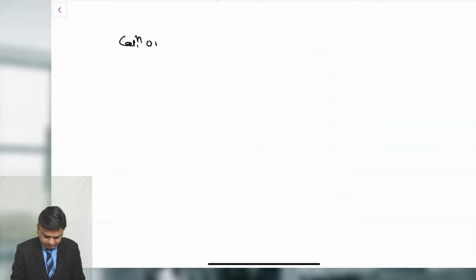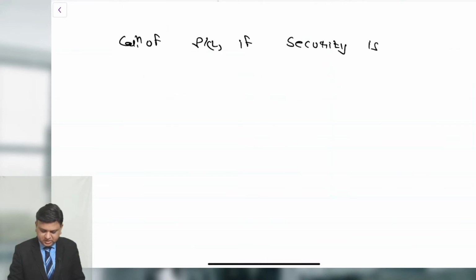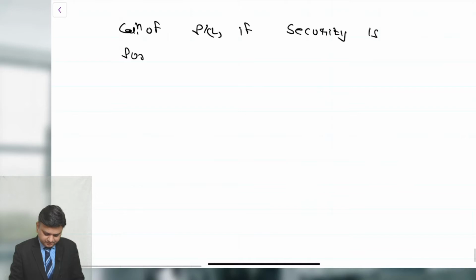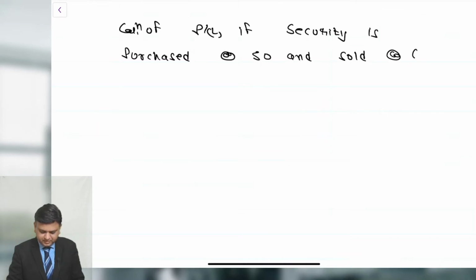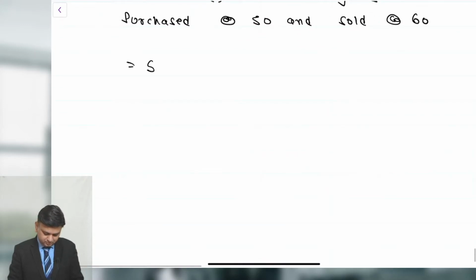Calculation of profit or loss if security is purchased at the rate of 50 and sold at the rate of 60. Sale value minus purchase value.